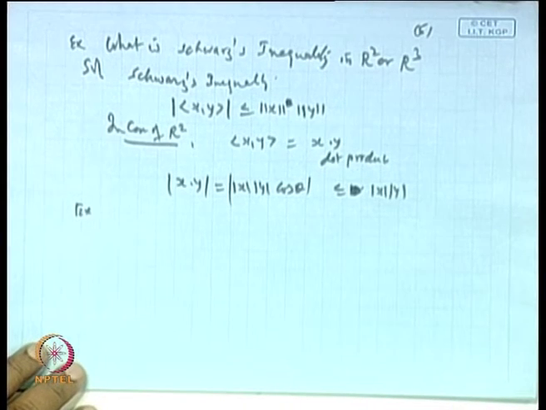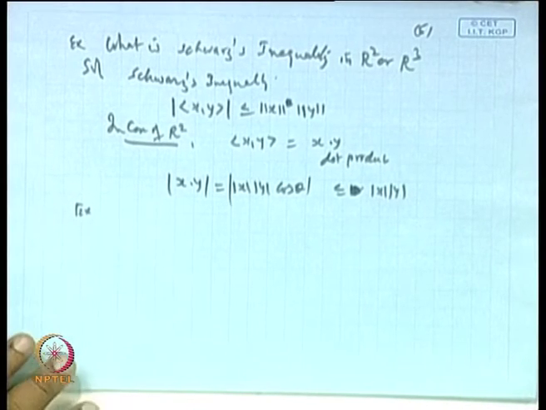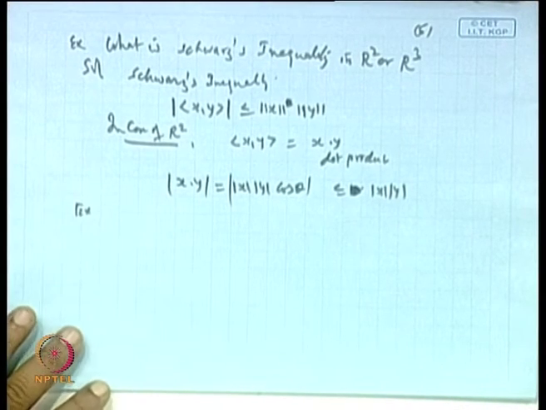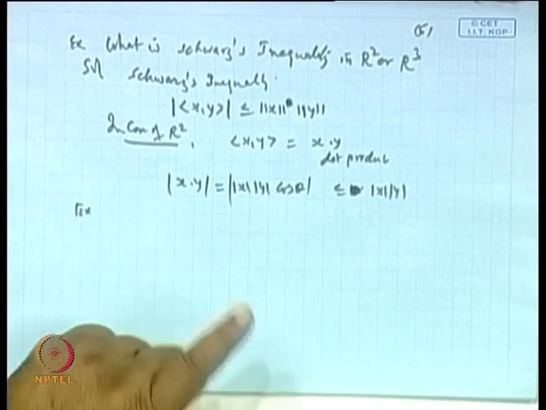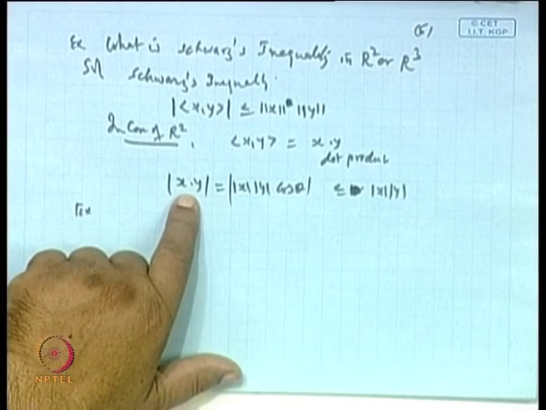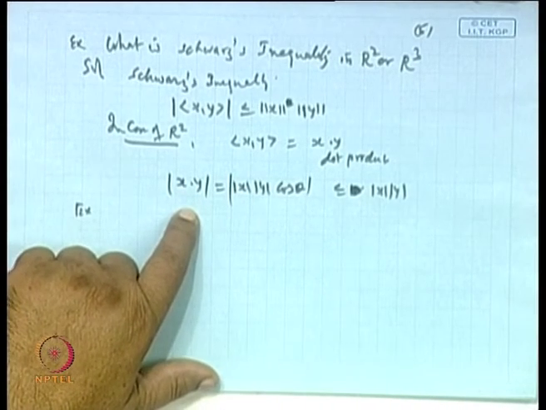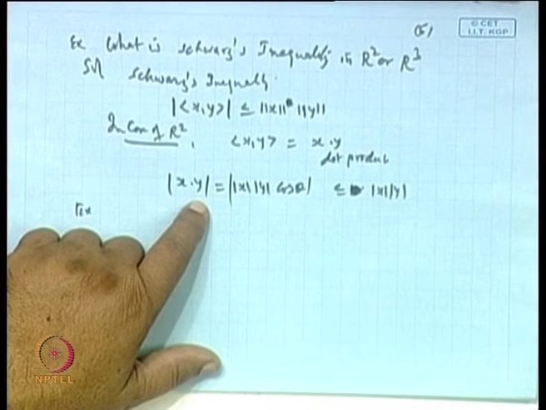In case of R2 or R3, it is very simple to find the angle theta. In higher dimensions, you can define the angle from the Schwarz inequality. We find the dot product and divide by the length of the vector x and the length of the vector y, and that gives you the cos theta.